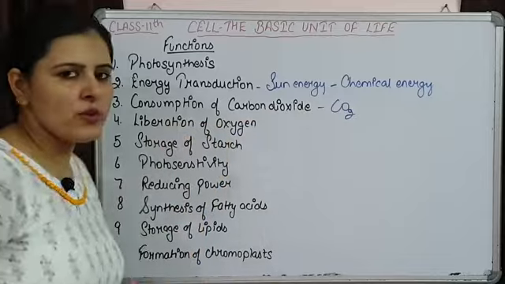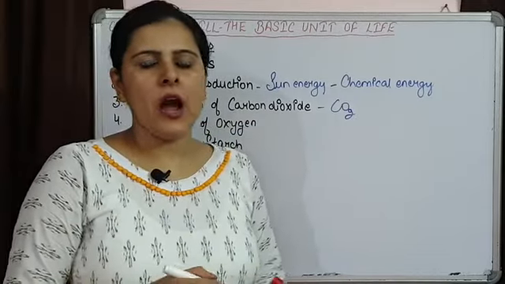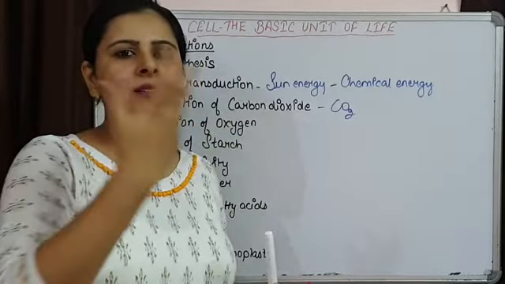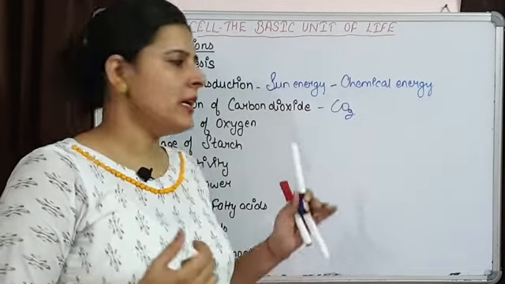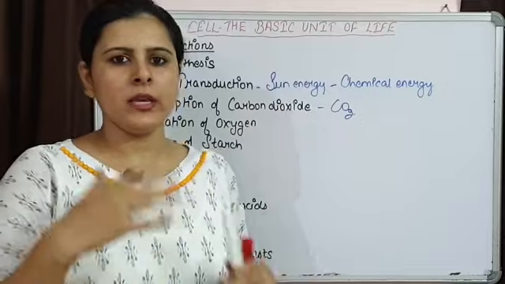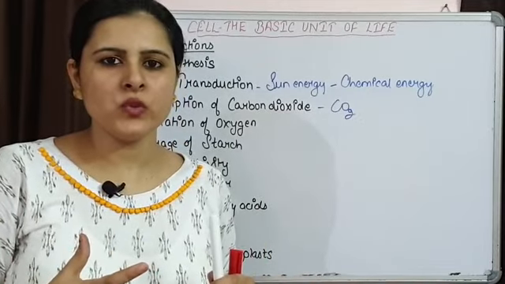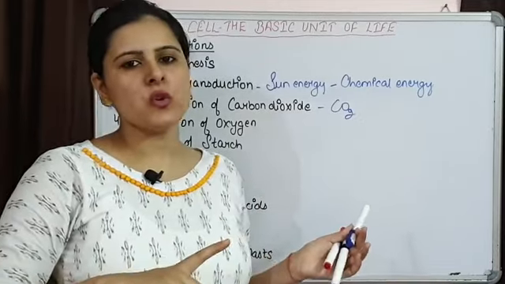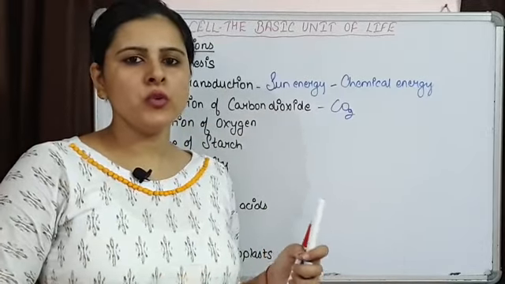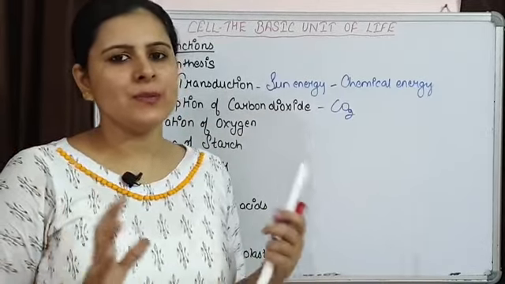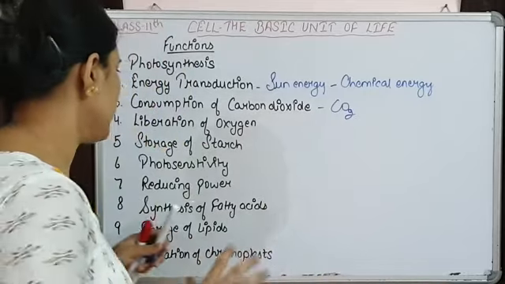Then liberation of oxygen, in return, after consumption of CO2, they are going to liberate oxygen, and oxygen and CO2, their level must be maintained in the atmosphere. So plants are the major sources, or you can say by the process of photosynthesis, the amount of CO2 and oxygen is maintained in the atmosphere.